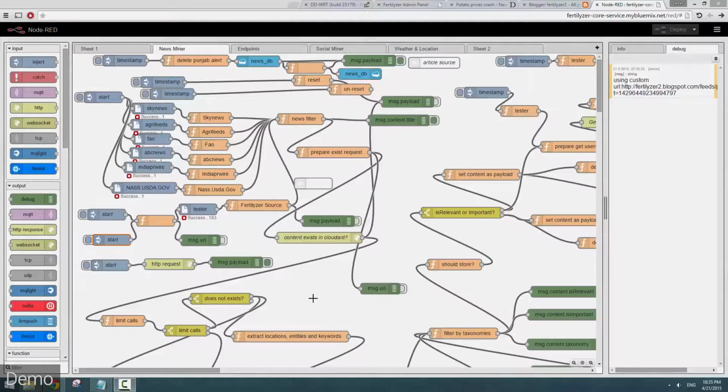Here is the part of the Fertilyzer backend that's responsible for news mining. So it monitors various news sources, extracts sentiment, locations, and keywords using Alchemy API, and potentially turns some of them into alerts that are then pushed to the mobile device. So to showcase the system's capabilities, we've created a blog that is constantly monitored by the service.